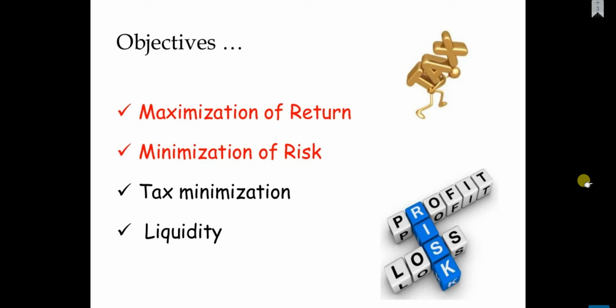You will have to imagine IBM and Costco going bankrupt in order to worry about losing money investing in their bonds. So governments are offering AAA plus bonds, AAA plus securities to the investors who don't want to take more risk, so they can opt for the minimum risk funds, right? So the third objective is tax minimization.